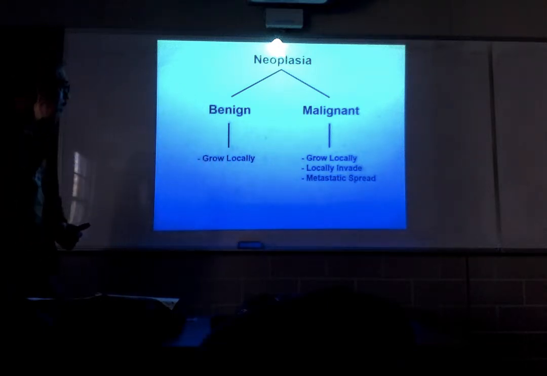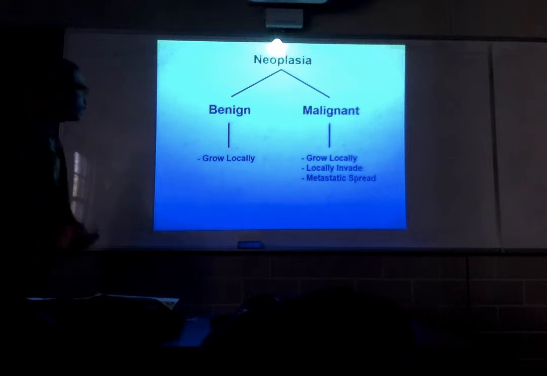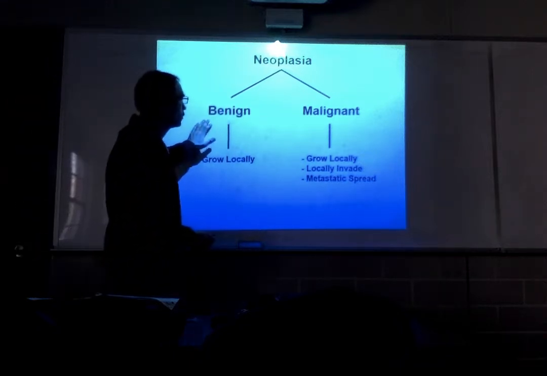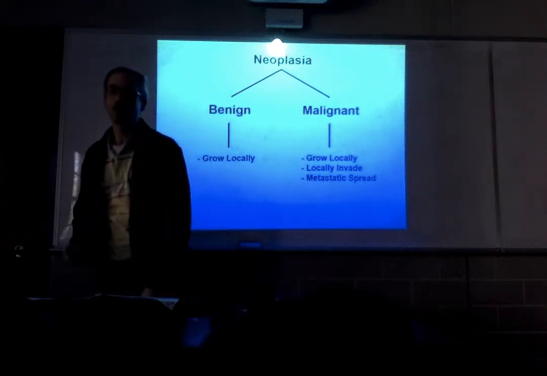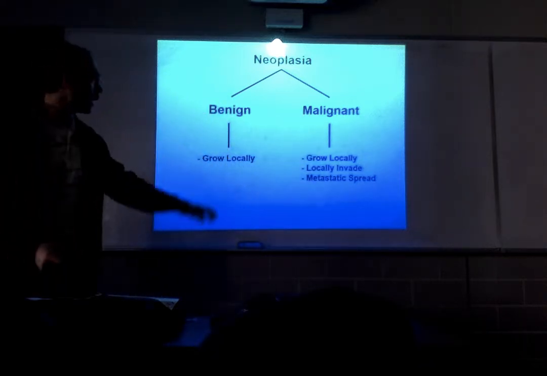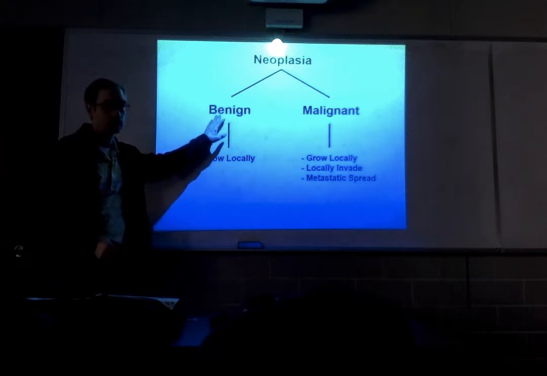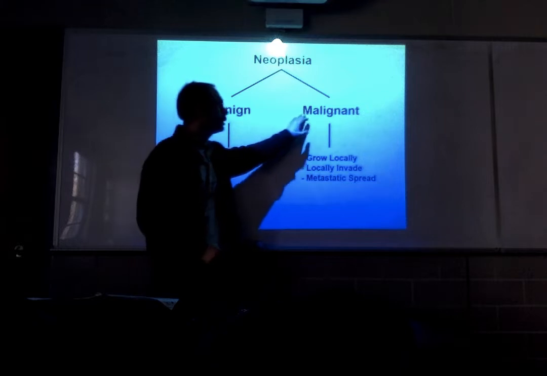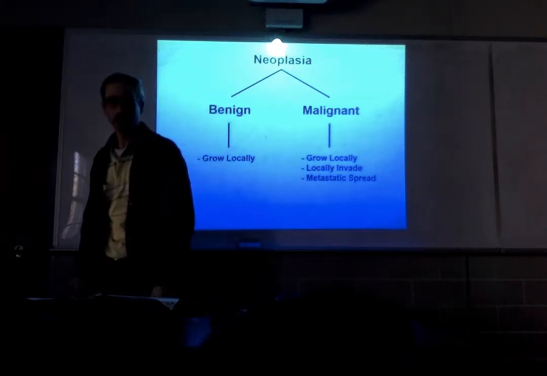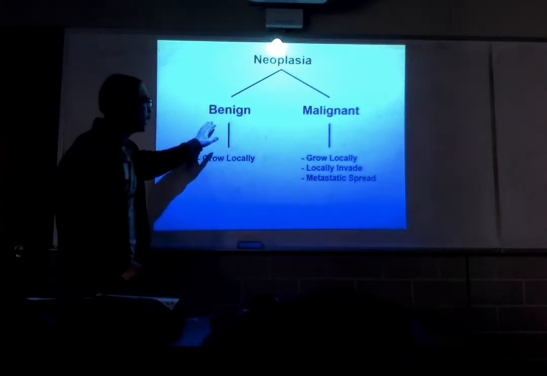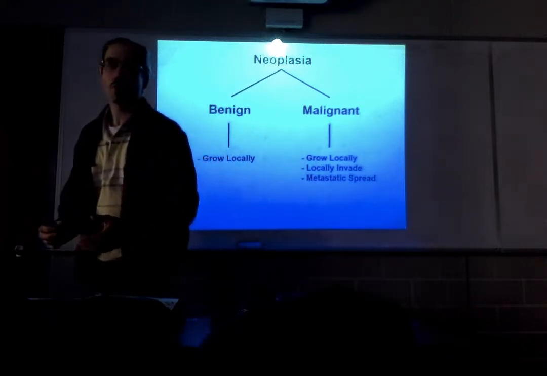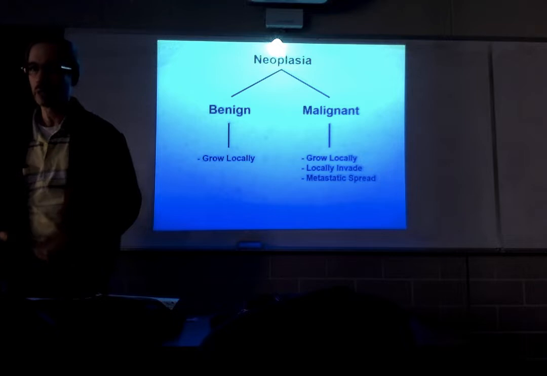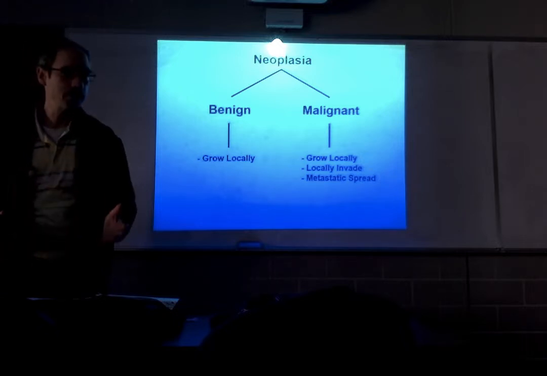Now, we can subdivide neoplastic cells into 2 types. We've got the benign, we've got the malignant. Malignant neoplasms are also collectively referred to as cancers. Benign neoplasms are not called cancers. They are autonomously proliferating cells, but they are not cancers. Only the malignant neoplasms are called cancers. Now, in both cases, benign and malignant neoplasms tend to grow, forming some sort of irregularity in the tissue, a bump in the tissue.